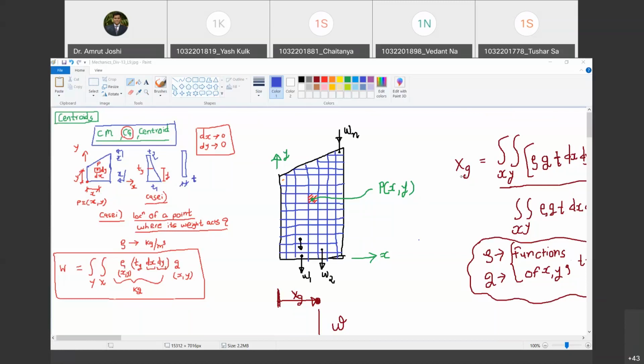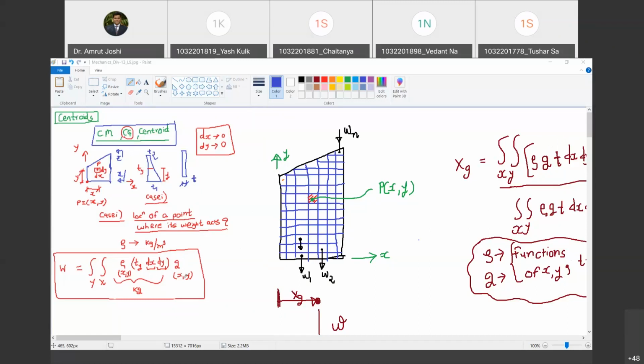This multiplied by rho at x and y, because rho is a function of x and y. So at this location of P, whatever is the rho, that rho I am substituting here. So rho at x comma y multiplied by ty into dx into dy turns out to be the mass of this small chunk. Do you agree with me? Yes, sir. That mass multiplied by g at x and y, because we also said g is a function of x and y, it will vary from point to point. So at this point x and y, whatever is the g prevalent, I have multiplied this mass with, so we get the weight of this small chunk. Do you agree with me?